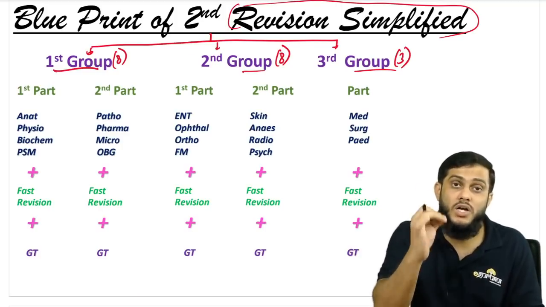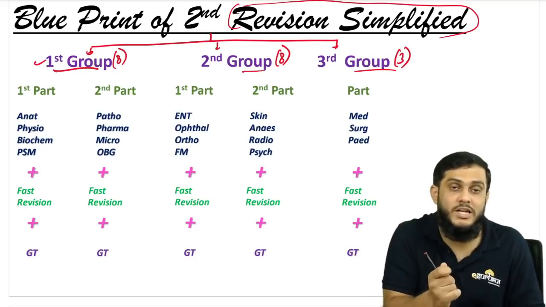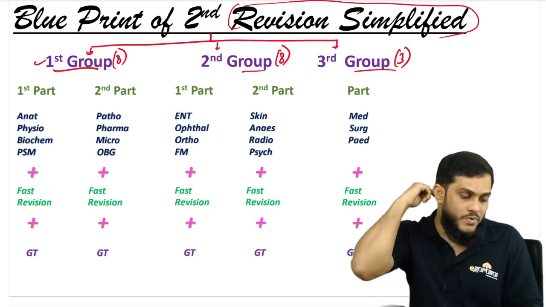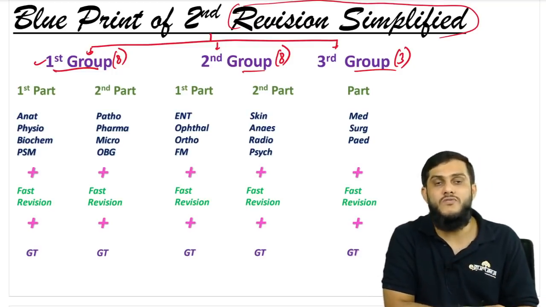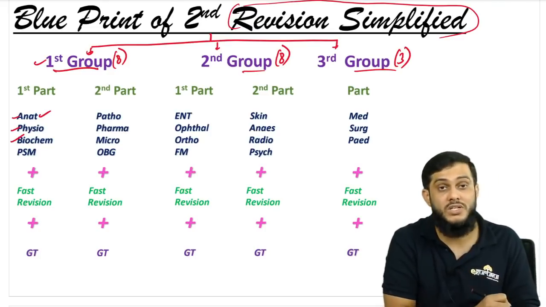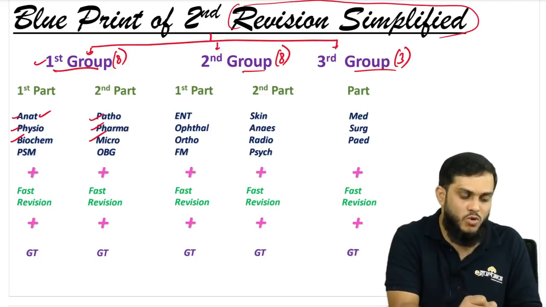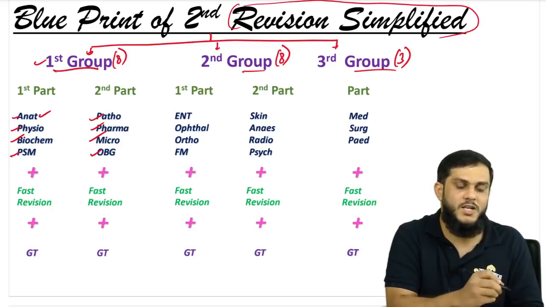You need to start your second revision with the first group subjects, then you need to go to the second group, then the third group. So the first preference is first group subjects. And if you see what the first group subjects are, sir, first year 3 subjects: anatomy, physiology, biochemistry. Second year subjects: pathology, pharmacology, microbiology. Along with that, third year PSM, and final year OBG.